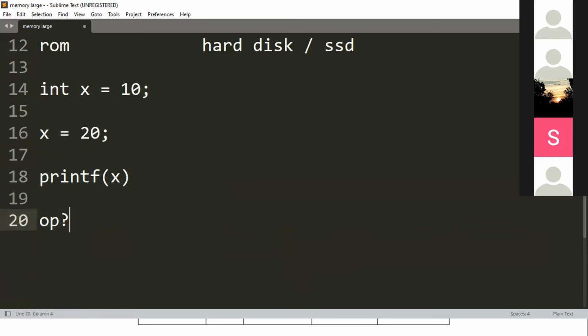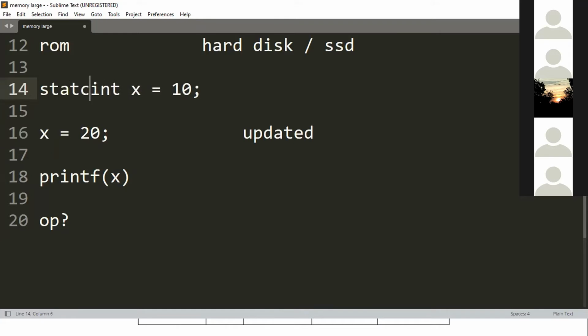Like, can you change x? 20, because the last value of x is updated to 20. See, I have updated it. But here, if I put static, then what will happen? Static means x की value I have fixed as 10. Now I try to update, what will happen?